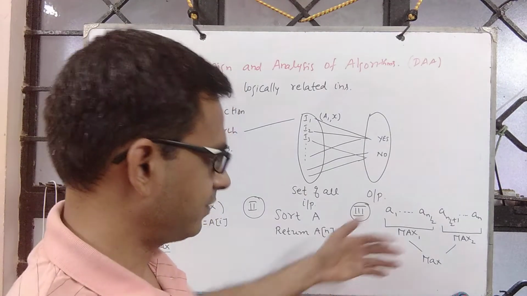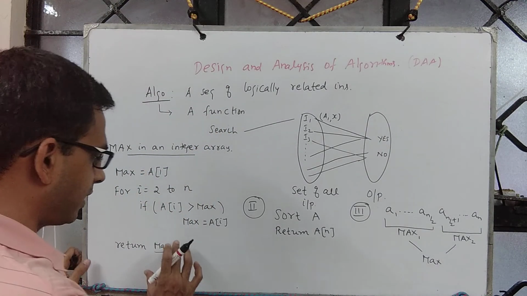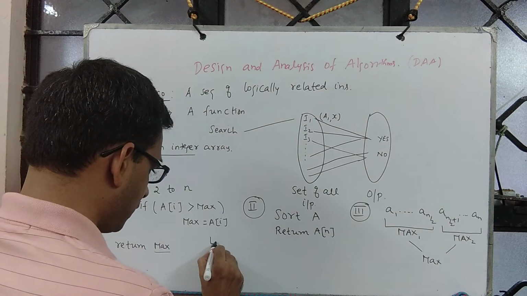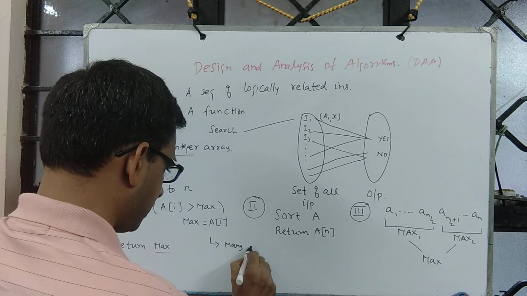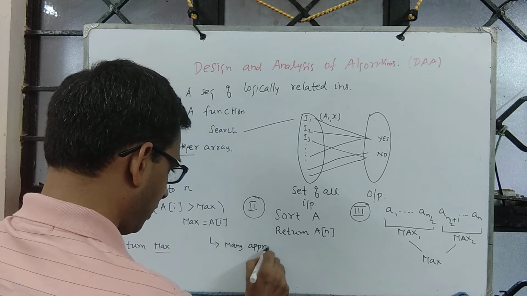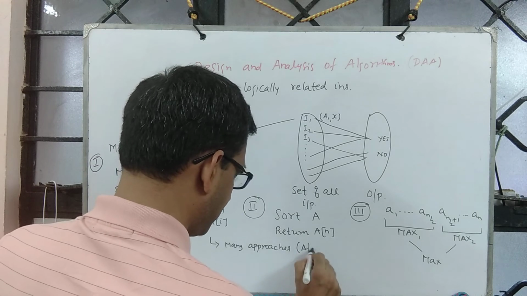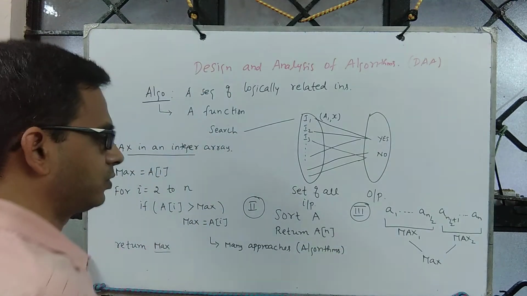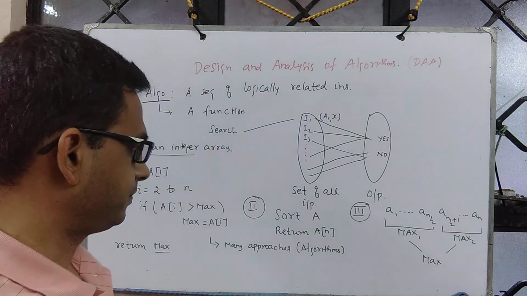Like this one can discover more. So it turns out that a simple problem like max has many approaches, or many algorithms, to solve the problem of finding max.